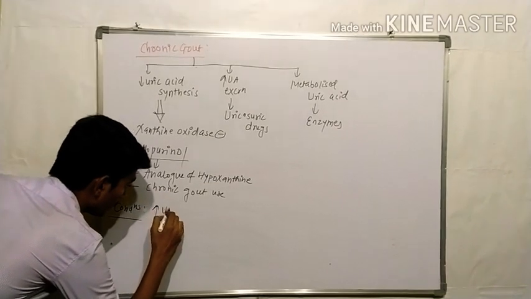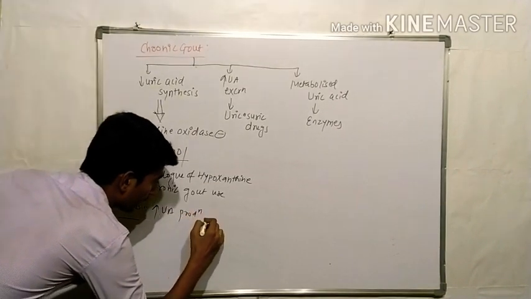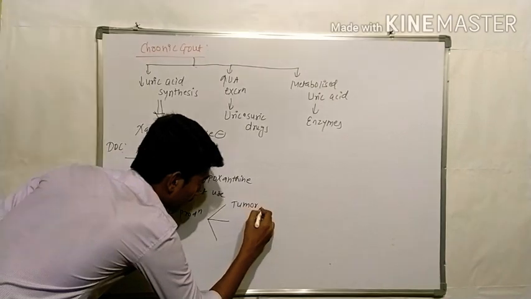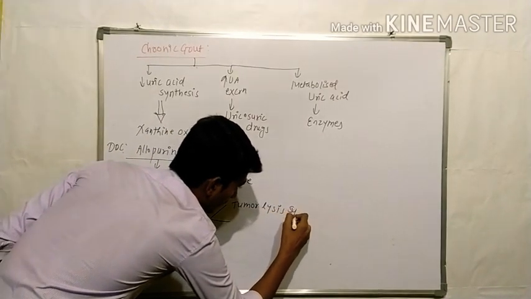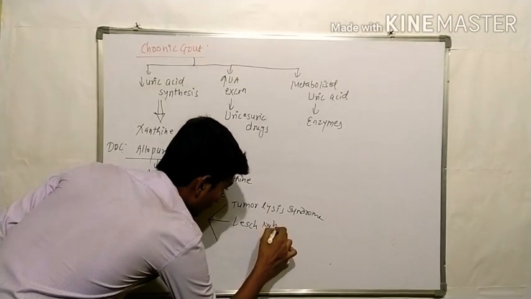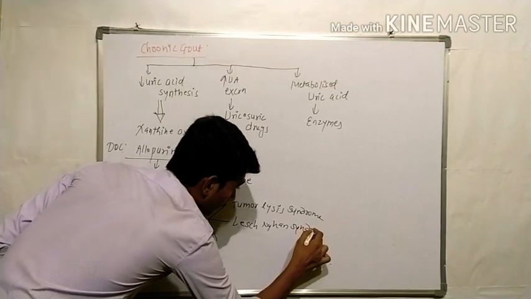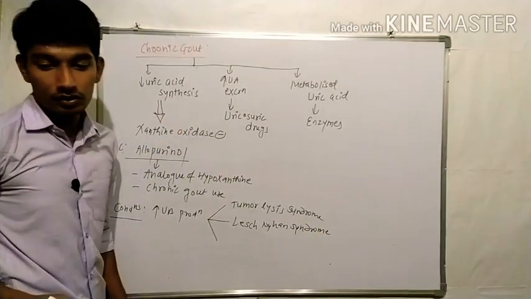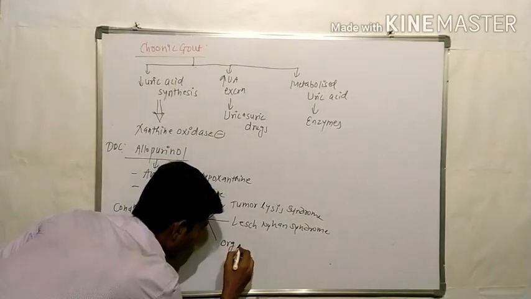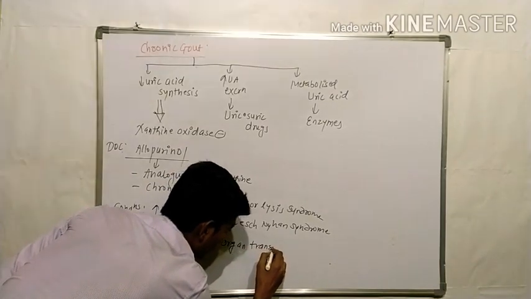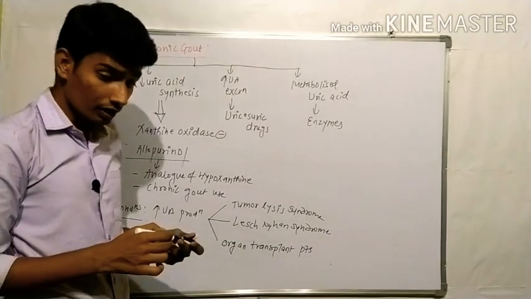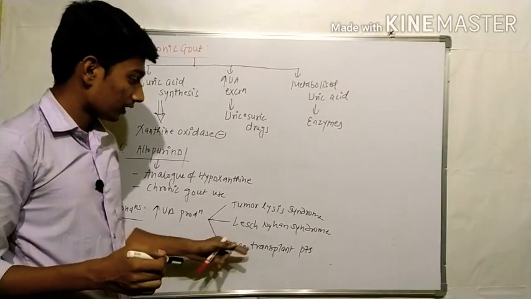Now in which conditions do we have to give allopurinol? In case of increased uric acid production, and uric acid production increases in 3 cases: tumor lysis syndrome, Lesch-Nyhan syndrome, and in case of organ transplantation.